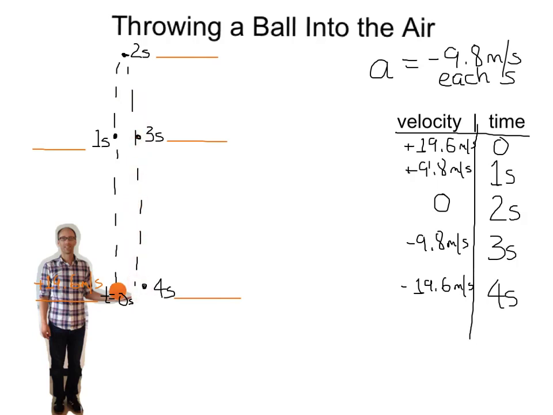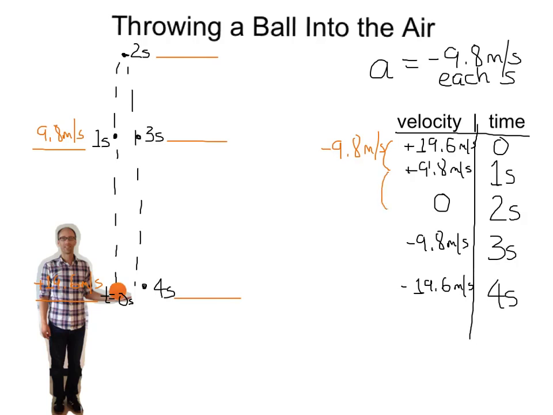What is the velocity of the ball at each of those times? Well, if gravity accelerates the ball and changes its velocity by negative 9.8 meters per second each second, and I threw the ball upwards at positive 19.6 meters per second, we can see that gravity will change that velocity by negative 9.8 meters per second every second, making the velocity decrease from 19.6 to 9.8 meters per second after 1 second.